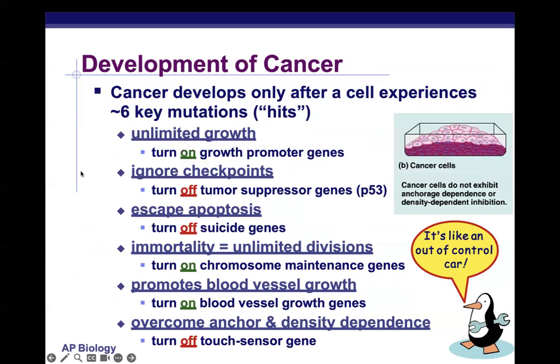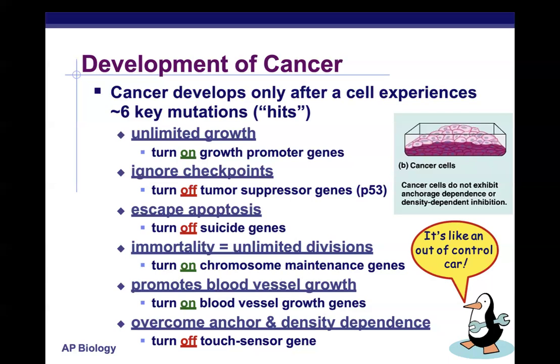Cancer isn't just a single mutation. It usually develops after a cell experiences six or more mutations, or hits. And cancerous cells have unlimited growth, so they turn on growth-promoting genes. They ignore checkpoints, so they turn off tumor suppressor genes like P53. They are able to escape apoptosis, so they don't go through normal programmed cell death. They are immortal, so they divide to an unlimited extent. So chromosome maintenance genes are turned on.